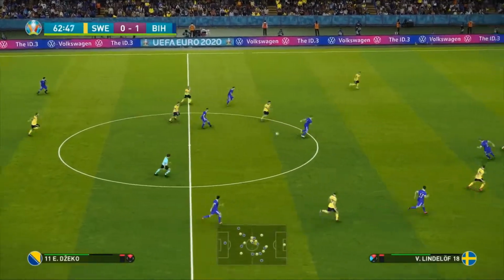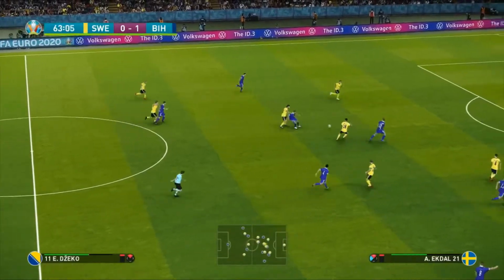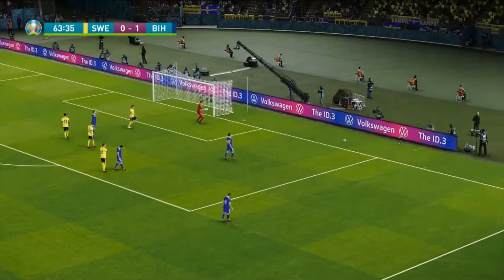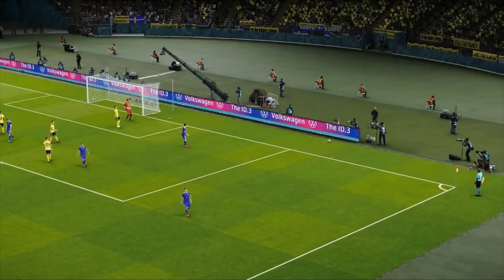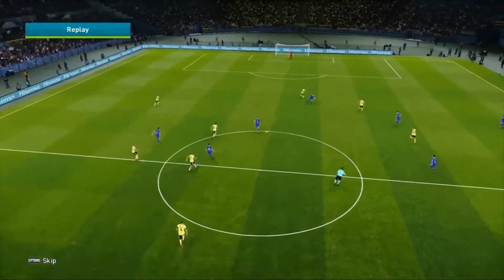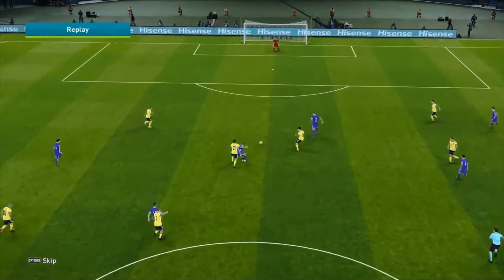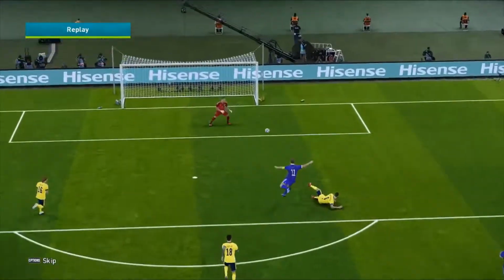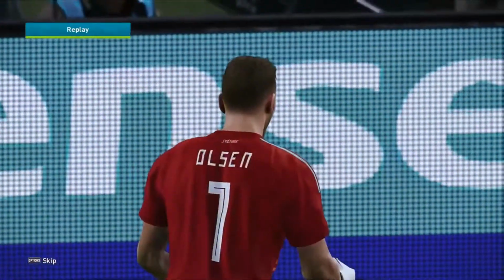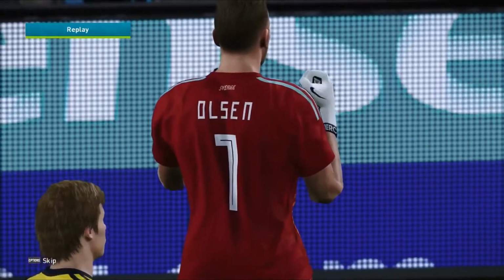Lulic into Pjanic. Now for Memisevic. And now Dzeko's through again. Surely this time. Oh, it's a fantastic save. Quality save in this game. And they are staying in this by an absolute whisker. Well, another opportunity for Dzeko. Right through on goal. Maybe could have gone a little bit longer. It was probably put off from the tackle. Olsen also makes a fantastic save. And they can fight to live another day.